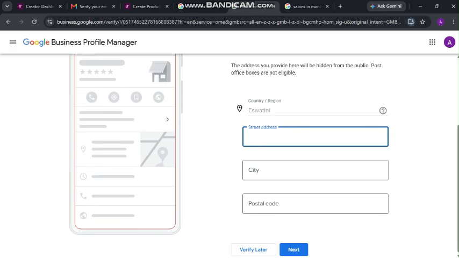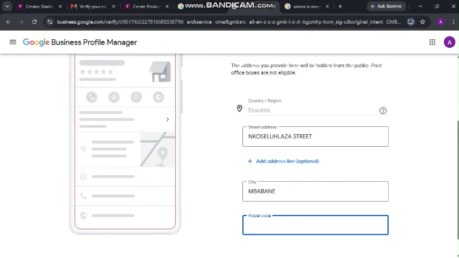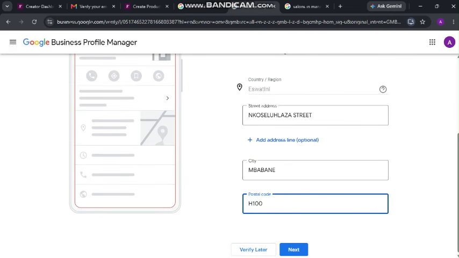I remember a street like that in Mbabane. City, it is Mbabane. Postal code for Mbabane, I see it's H100. But if you are not sure about your postal code, just go online and check it. You can ask ChatGPT, then you say next.